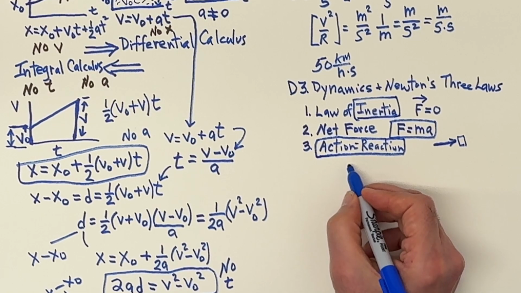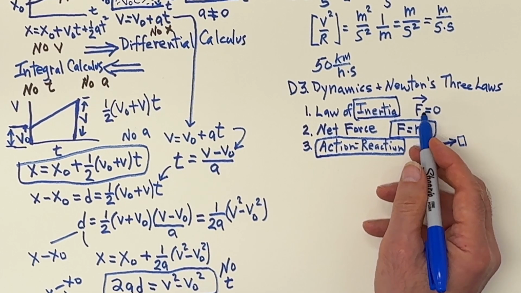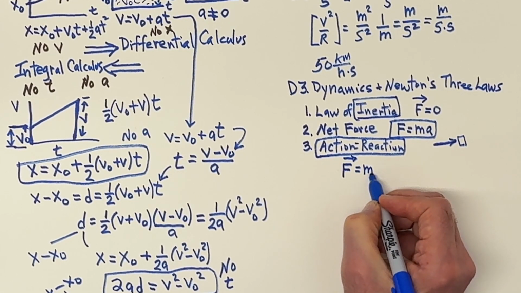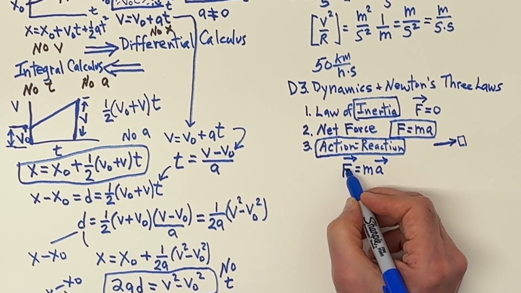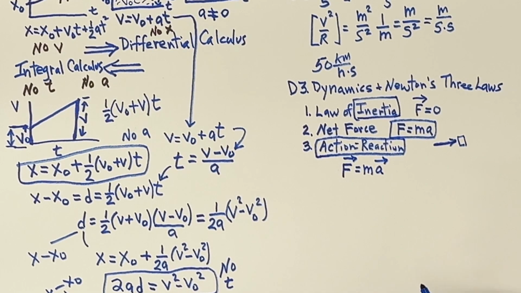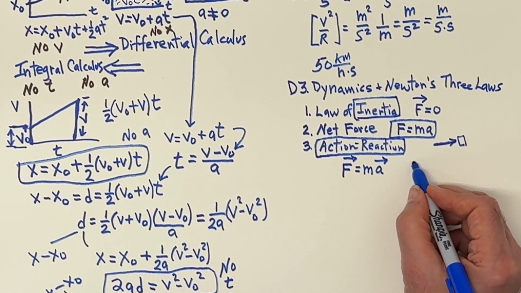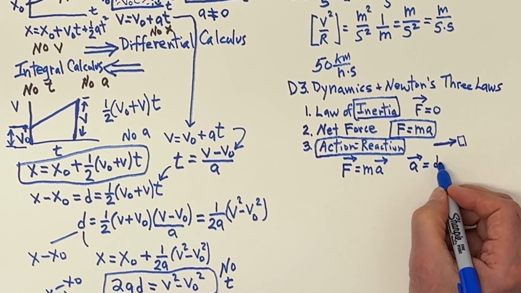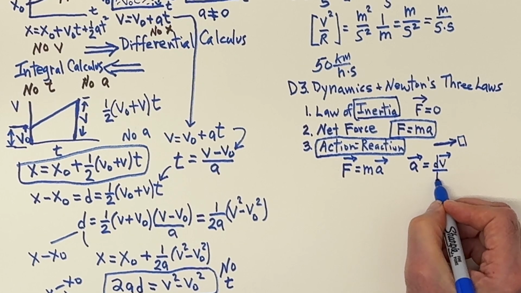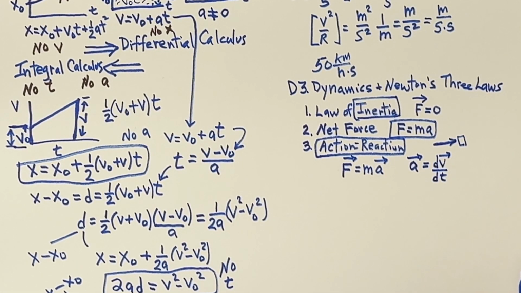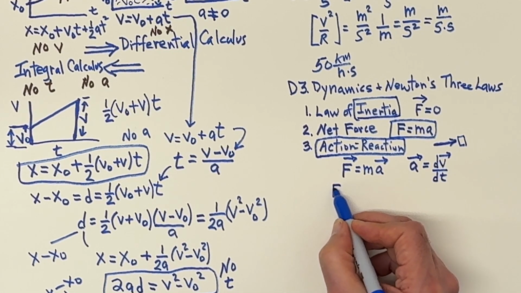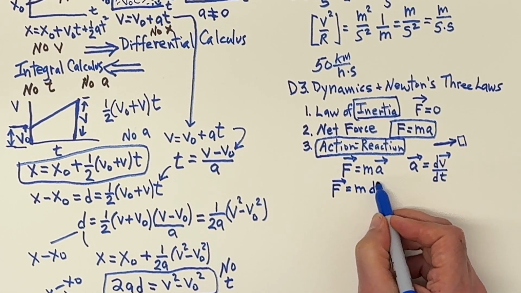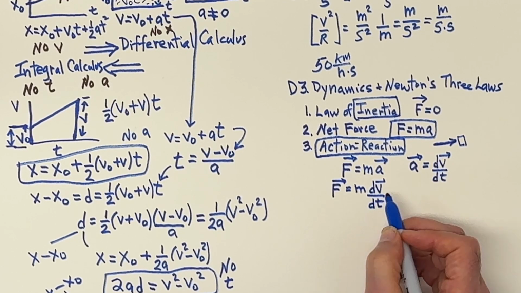Now, since Newton's law involves forces and forces are vectors, we can write F equals ma in vector notation, where you have a magnitude of force and also a direction. And the acceleration is the rate of change of the velocity. So we can write this as a derivative like that. So we can write Newton's second law as m dv/dt.